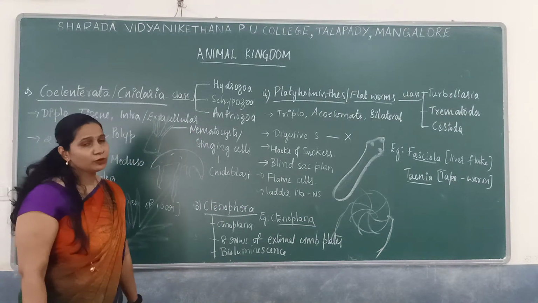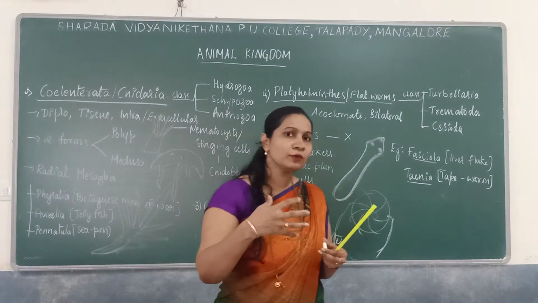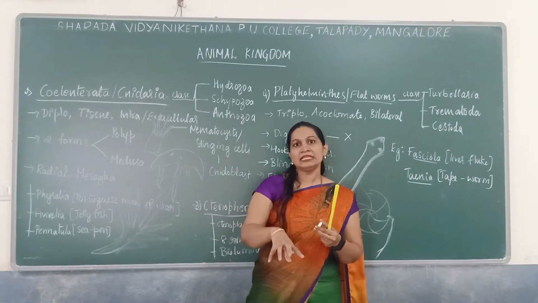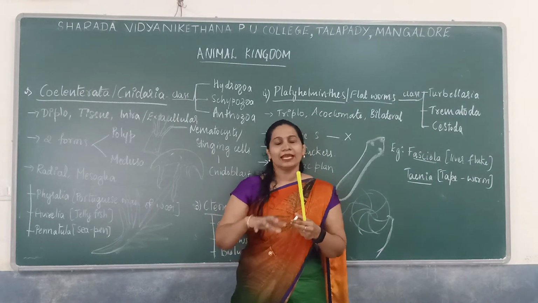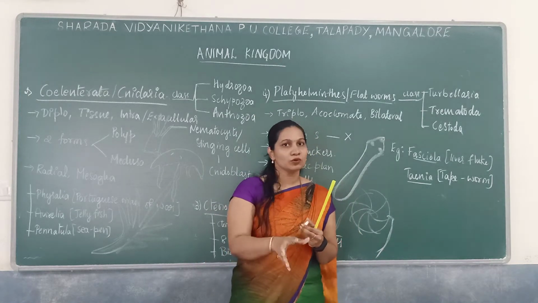Next, one of the very important features: these organisms are found mainly in the depths of marine water, in oceans, in very deep regions where sunlight does not penetrate.